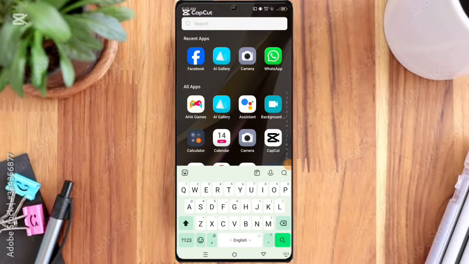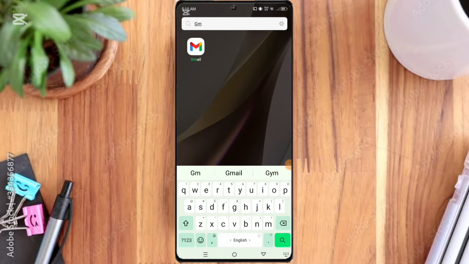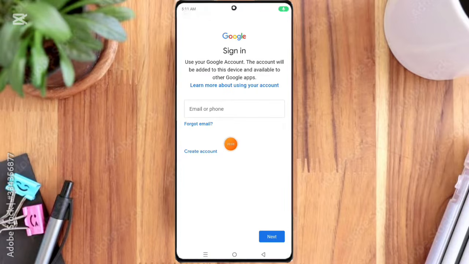First of all, you open the Gmail app. Here you can see the Gmail app, so click on it. Then click the create account option. Here you click the first option, for my personal use. So click on it.